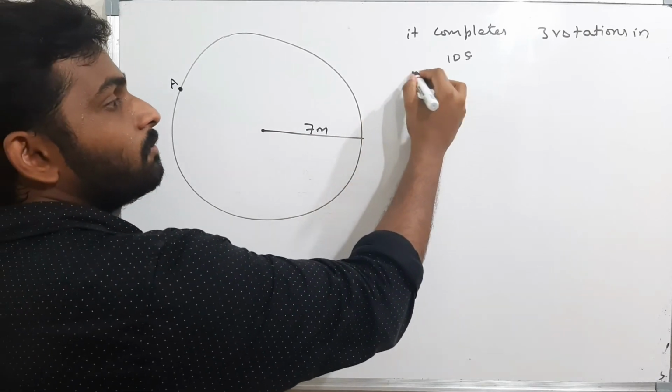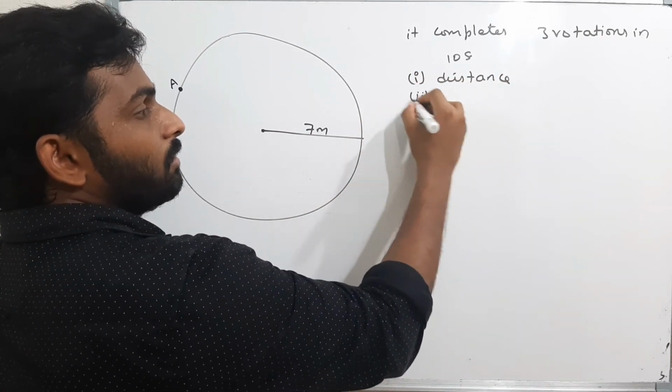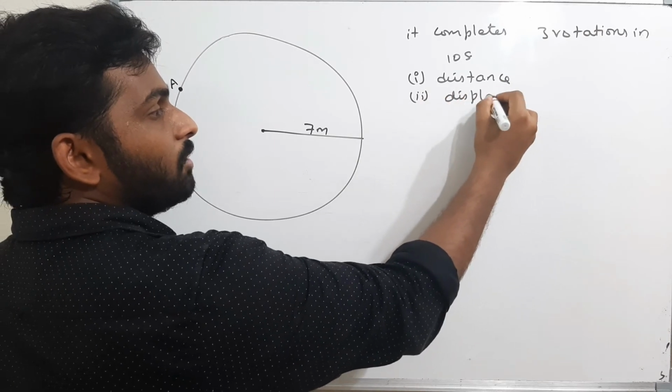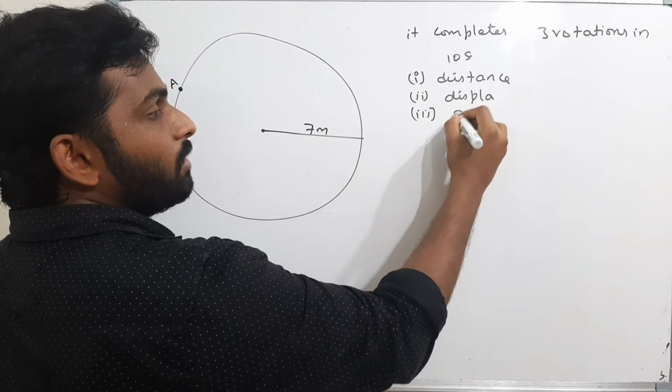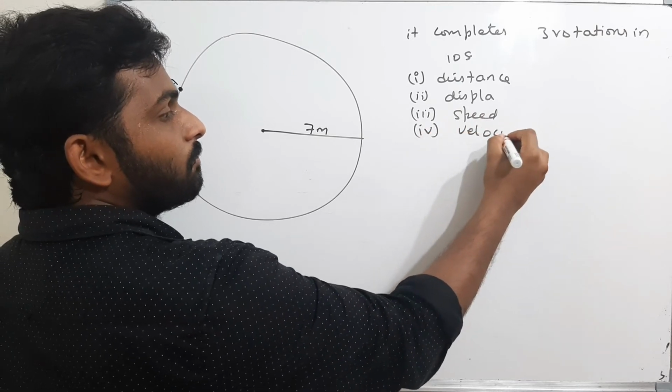They told to find the distance traveled by the body. Second, they told to find displacement traveled by the body. They told to find speed of the body. And lastly, they told to find the velocity of the body.